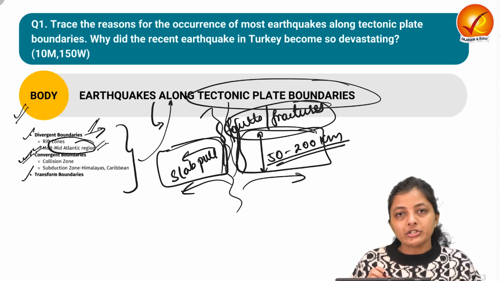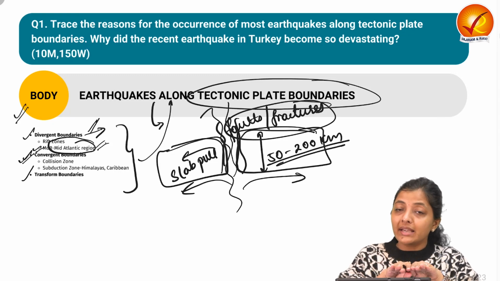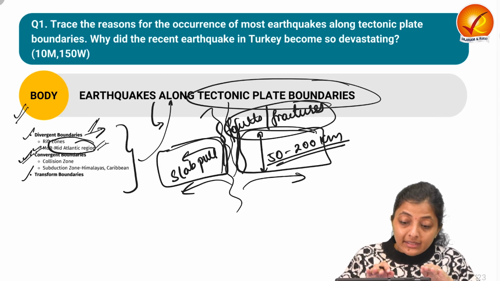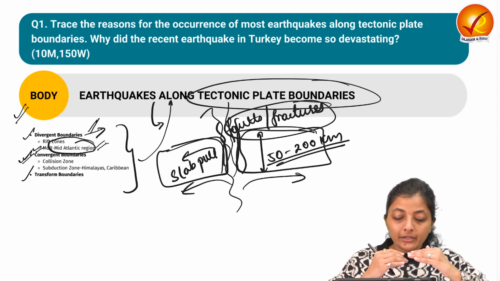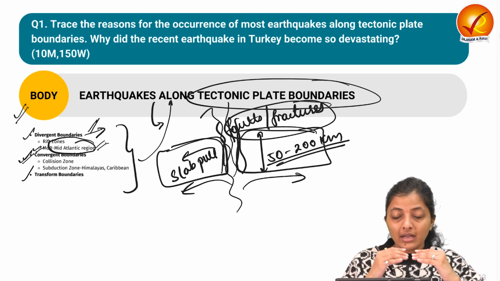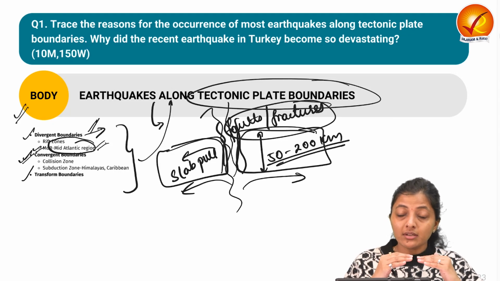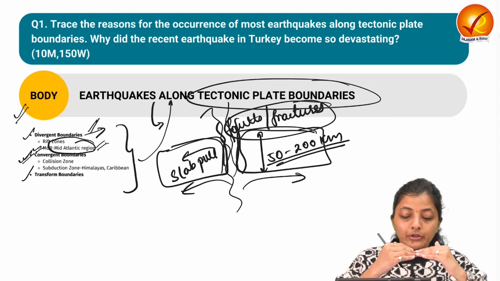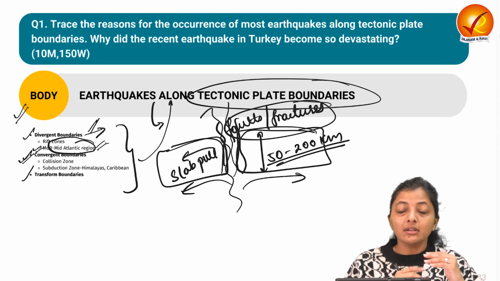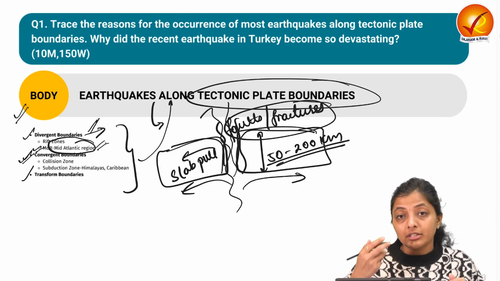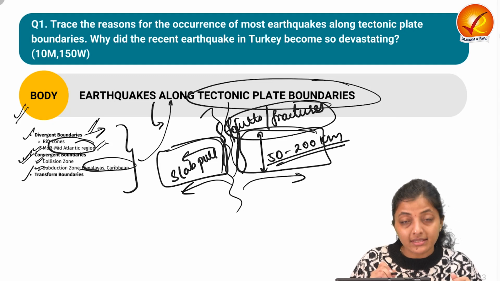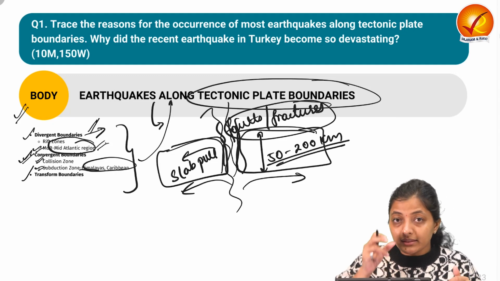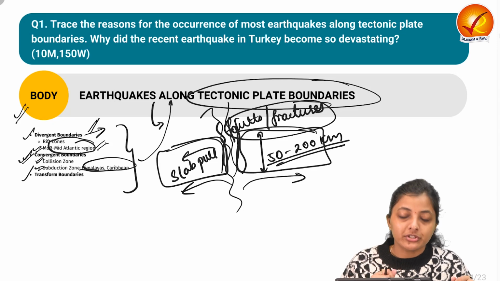You can quote some examples also along the mid-Atlantic region. Then come the convergent boundaries, when two plates collide with one another, and in the next case, when the heavier plate subducts below the lighter plate. The collision creates earthquakes, and during the subduction, along with volcanic eruption, earthquakes happen. You can write some examples, as in the case of earthquakes in the Himalayan region and in the Caribbean region.